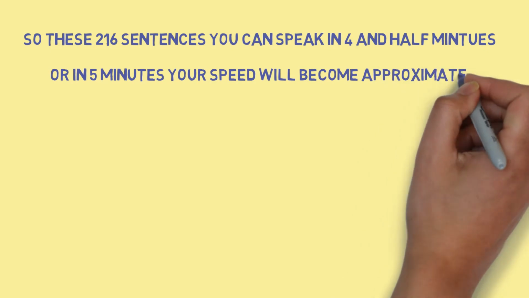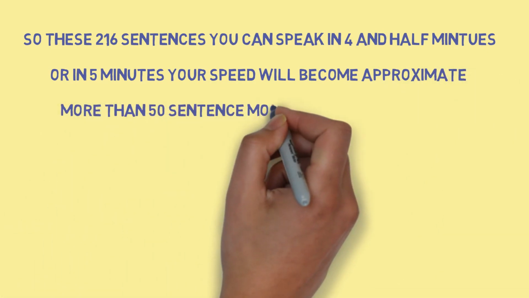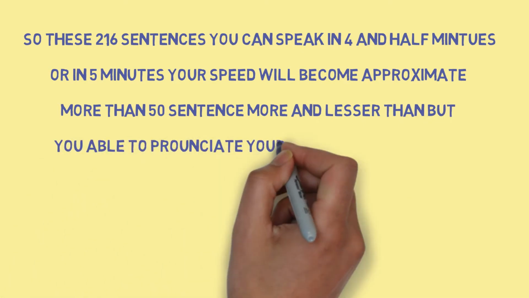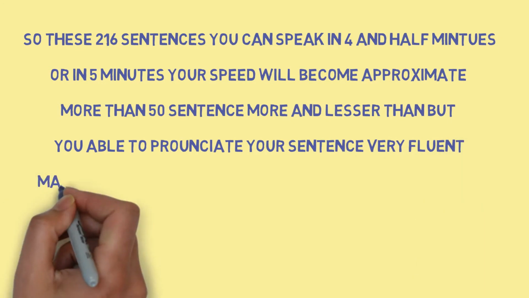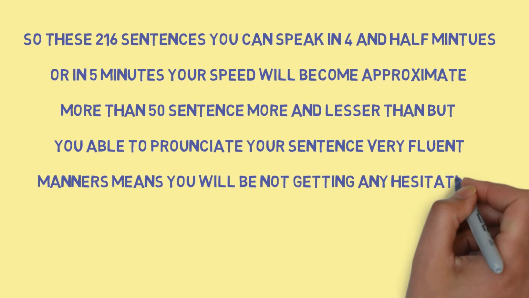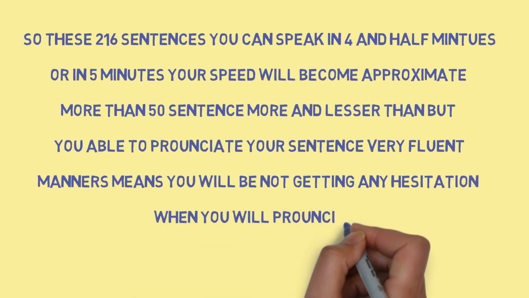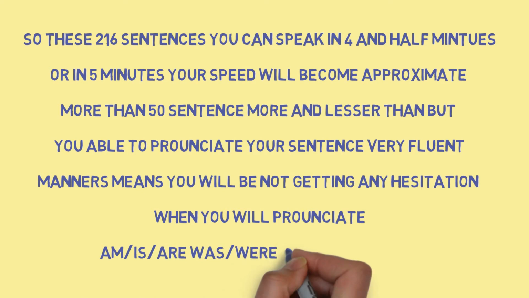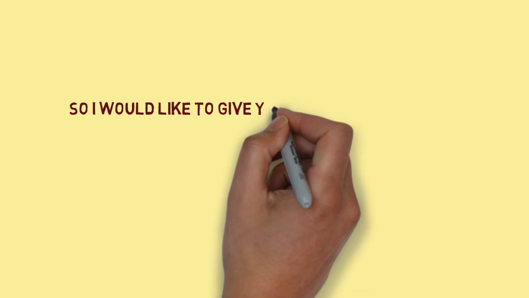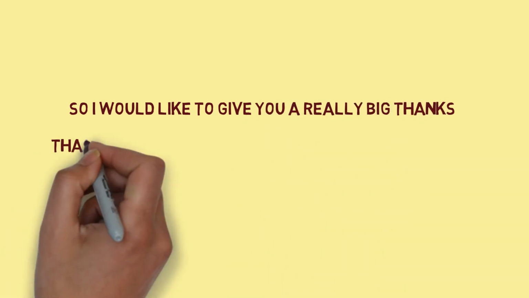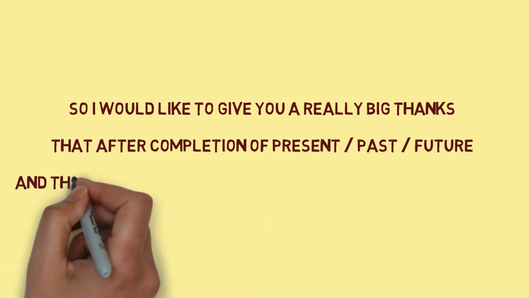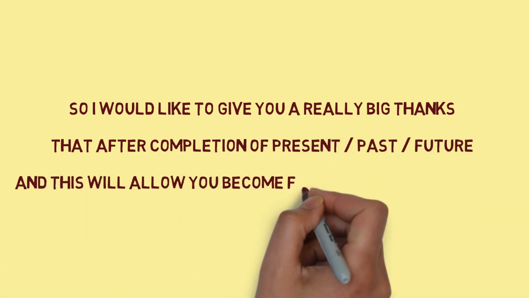Your speed will become approximately more or less than 50 sentences, but you will be able to pronounce your sentences in a very fluent manner, meaning you will not have any hesitation when you pronounce am, is, are, was, were, shall be, will be. So I'd like to give you a really big thanks. After completion of present, past, and future, this will allow you to become a fluent speaker of English.